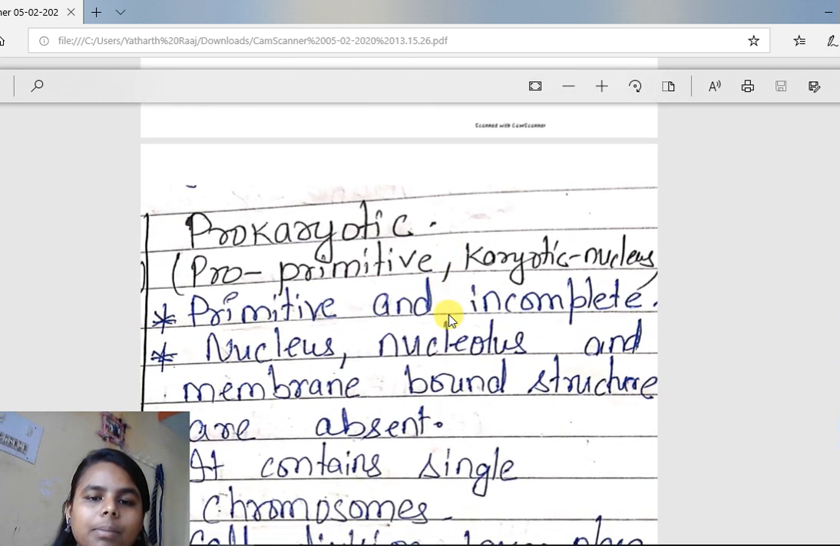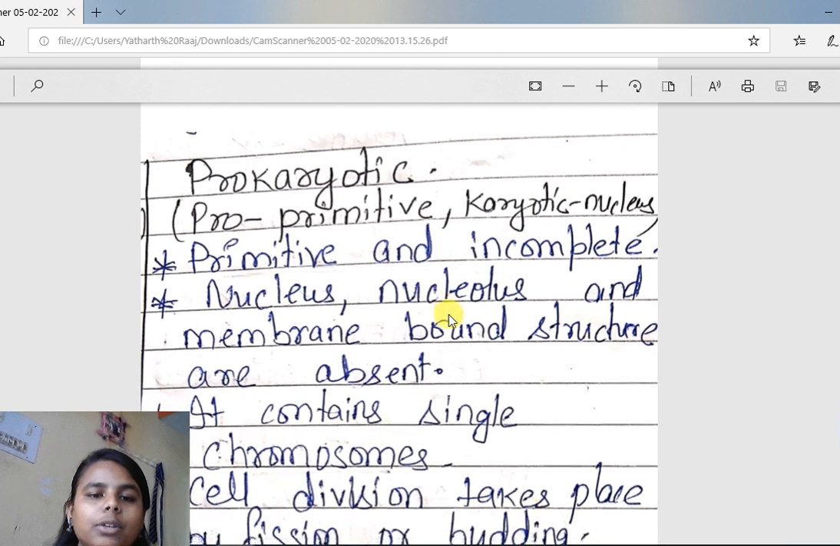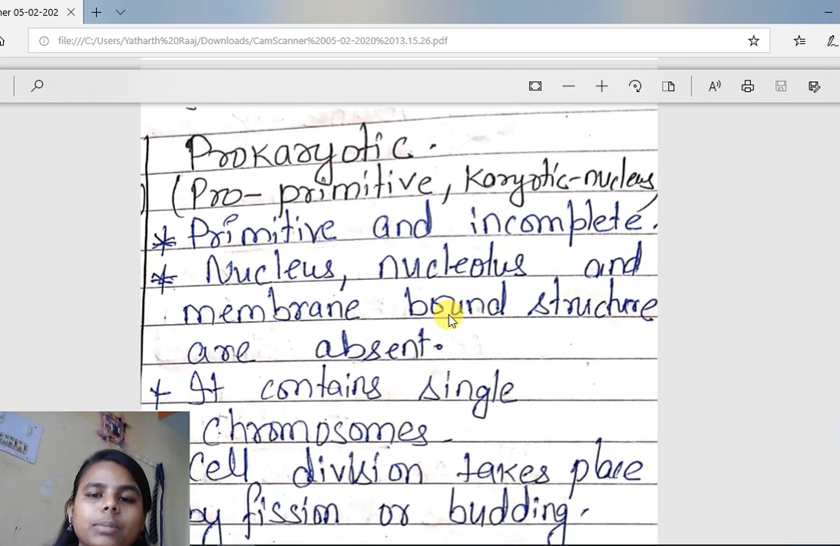Now let us look at the prokaryotic cell. Prokaryotic, pro means primitive and karyotic means nucleus. That means the nucleus is absent. Instead of a nucleus, a nucleoid can be found. That means it just contains some components of a nucleus but not a proper nucleus. Nucleoid can be found in a prokaryotic cell and nucleus can be found in a eukaryotic cell.